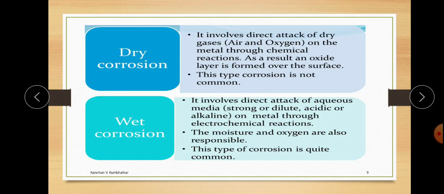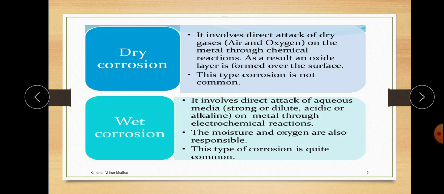One more point is that in dry corrosion, there is no formation of separate anode and cathode. But in wet corrosion, there is always formation of anode and cathode. If two dissimilar metals, or the same metal, are in contact with each other, one part or area of the metal acts as an anode and another acts as a cathode.